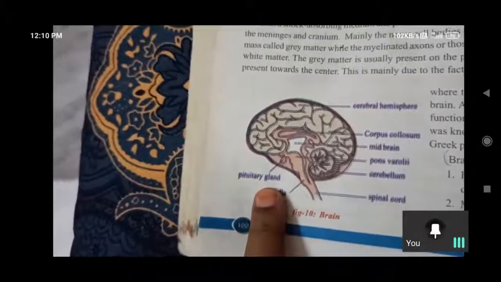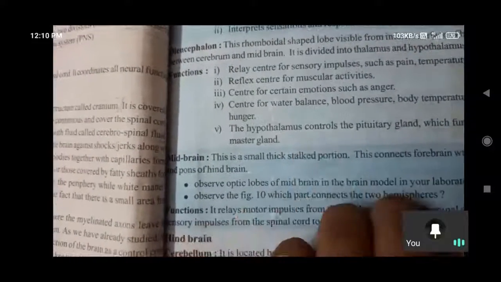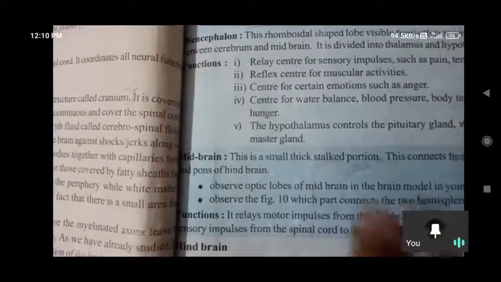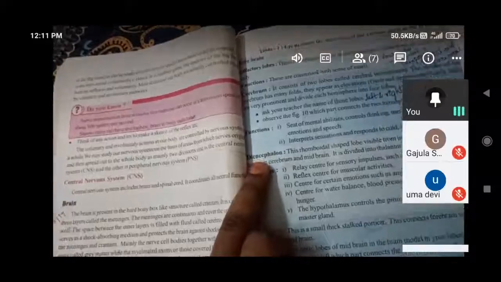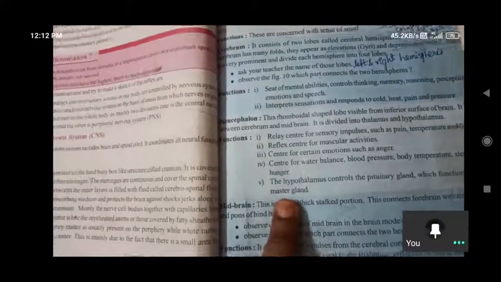So the pituitary gland is there, which comes under the hypothalamus, and it functions as the master gland. It functions as the master gland. Okay, listen children, here the diencephalon is finished. The hypothalamus controls the pituitary gland, which functions as the master gland.